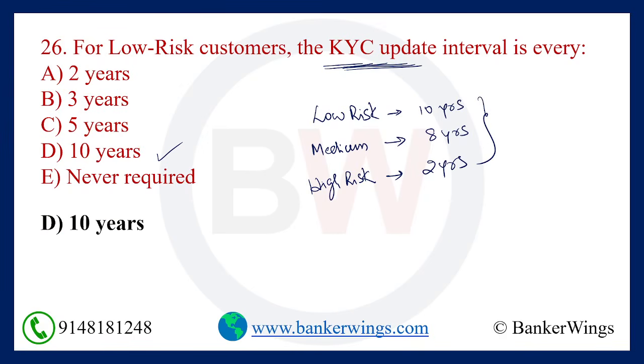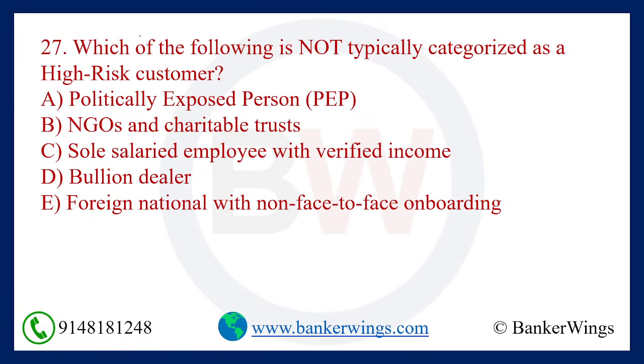Next question. Which of the following is not typically categorized as a high risk customer? Here only one of them is not a high risk customer. Who is that? Politically exposed person. We know what PEP is, but what is the full form of PEP in terms of KYC?